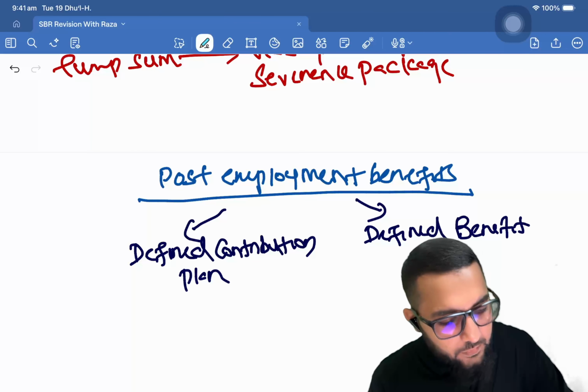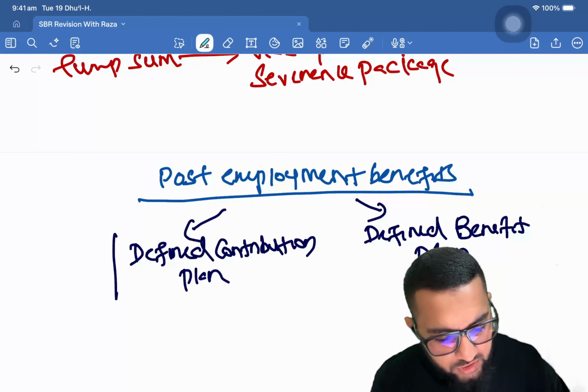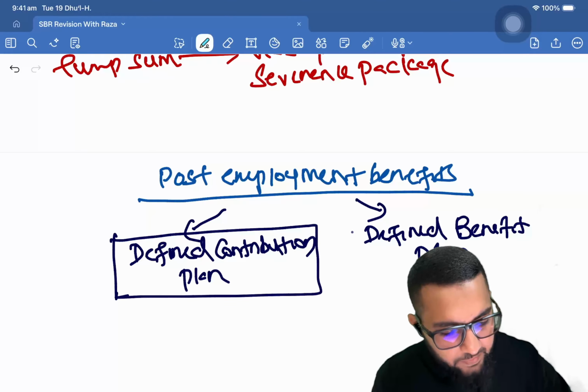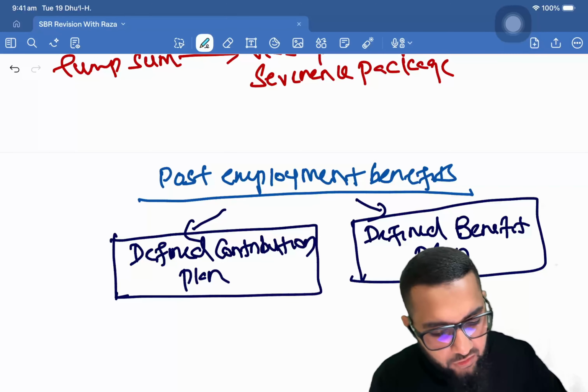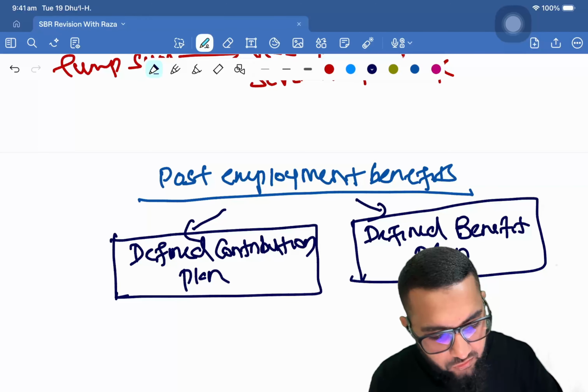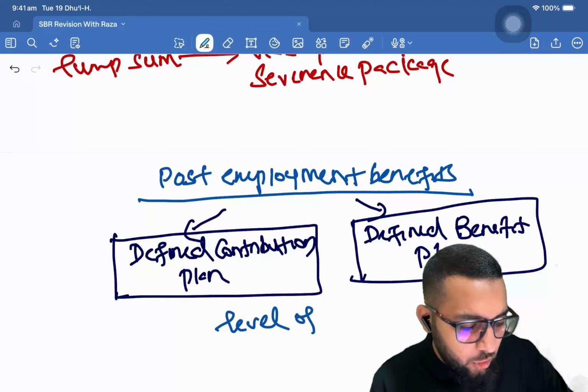Okay? Defined benefit plan. Now, defined contribution plan and defined benefit plan, what's the difference? The difference is about the level of risk, right? It all depends on the level of risk.